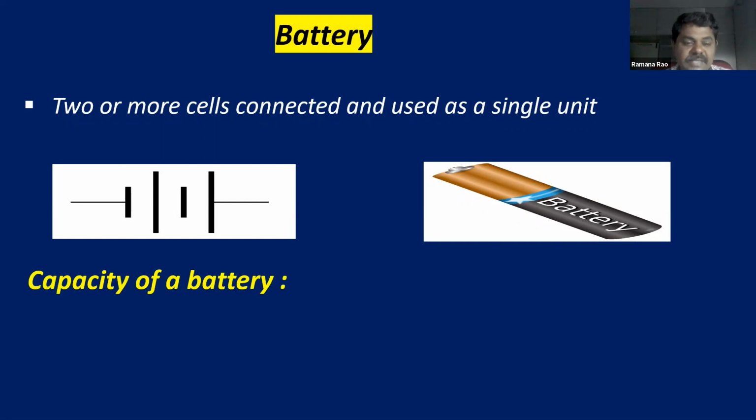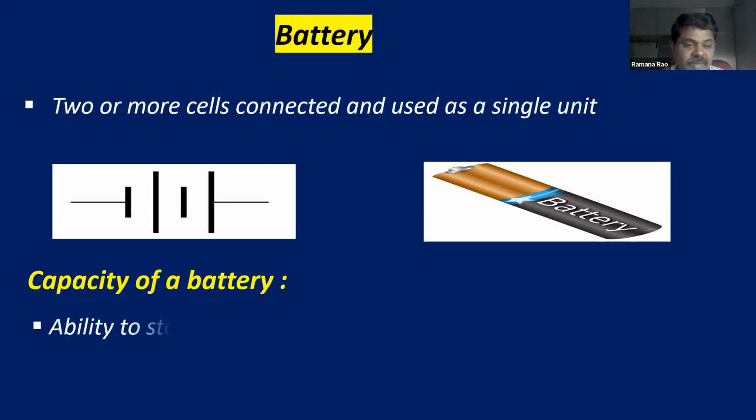And now what is the capacity of a battery? Nowadays, a lot of mobile companies are giving different kinds of specifications. So 5000 mAh battery, 6000 mAh battery, 4500 mAh battery. What is mAh? That is the capacity of a battery. So how much amount of charge it can store, because we are going to charge the battery. While charging, what is happening? It is going to store the charges. So that is the capacity of a battery.